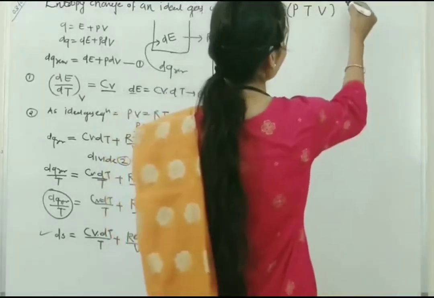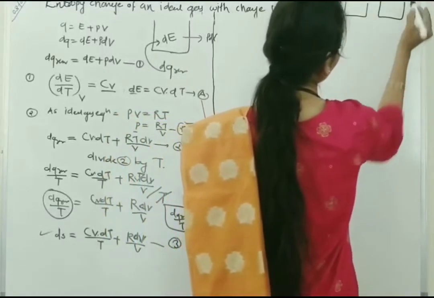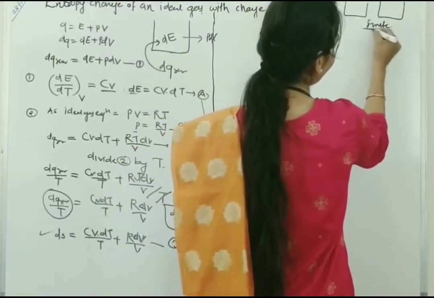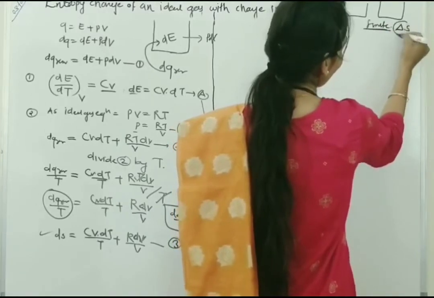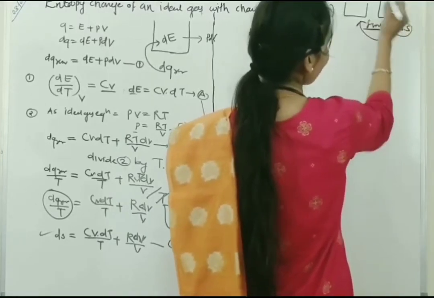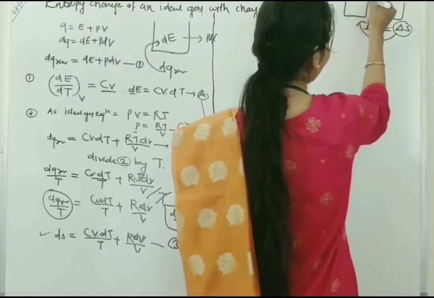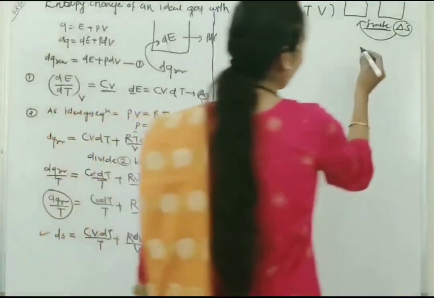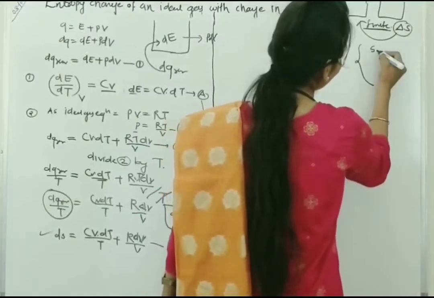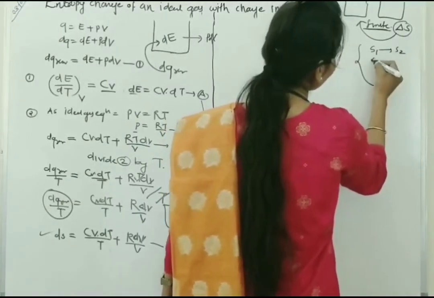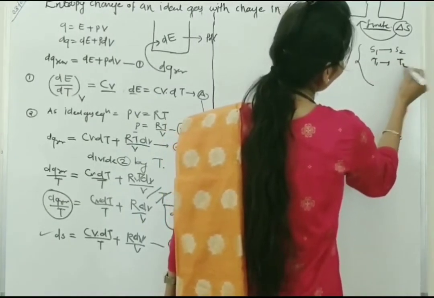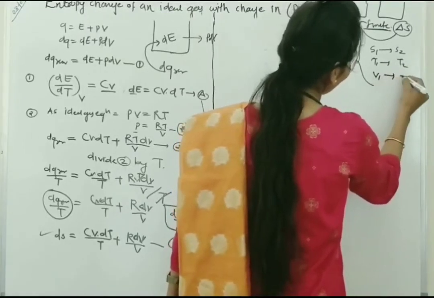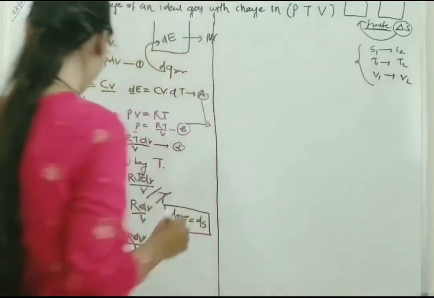Suppose this is the first state of the system and this is the second state. We want to calculate the finite change and the entropy between them. So we have to apply the integration. We do this with the limits S1 to S2, T1 to T2, and the last one V1 to V2. So what is the third equation?